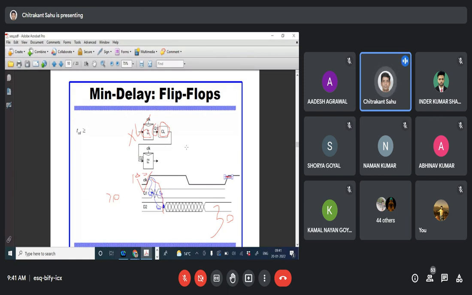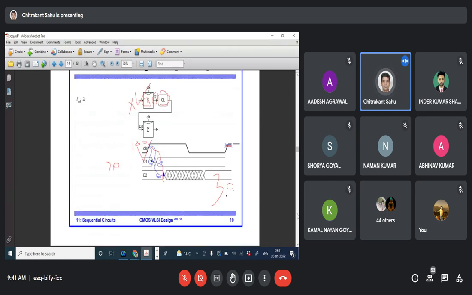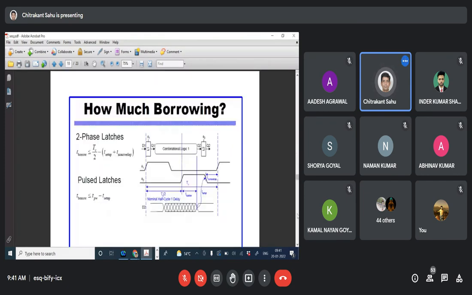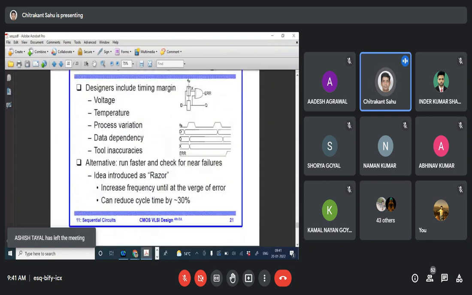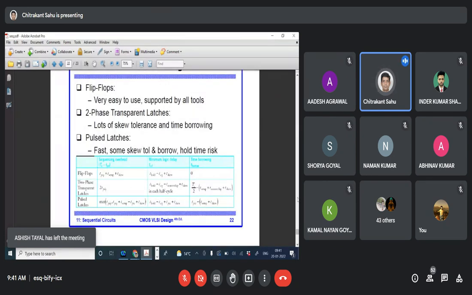So the min delay constraint is related to the hold time. We cannot overcome the limitation of the setup time and hold time, but we can design our combinational logic in such a way that we do not get any hold violation or setup violation. This is the equation of the minimum delay constraint: t_hold minus t_ccq plus t_skew, if skew is there.